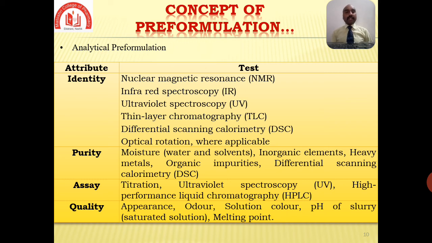And the last one is quality. In quality, the appearance of the drug regimen, odor, solution color, pH of slurry when a saturated solution is prepared, and the last one, the melting point, can be studied.